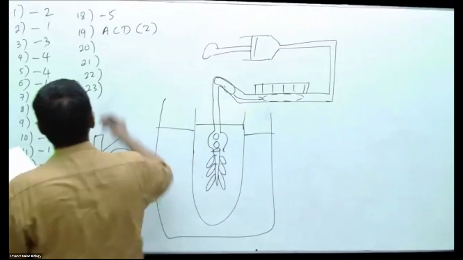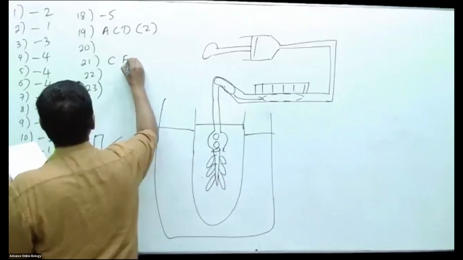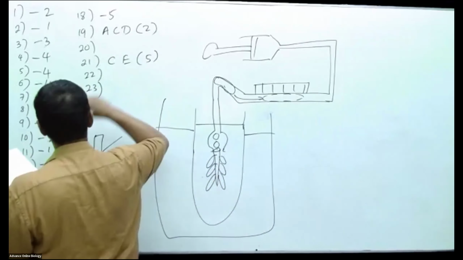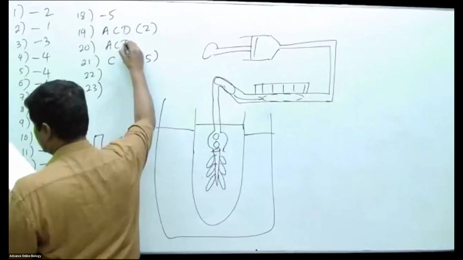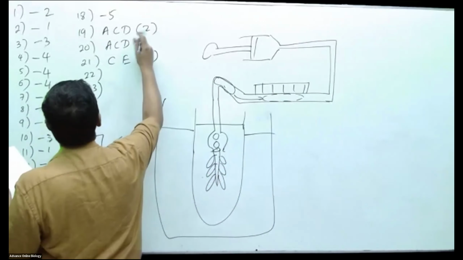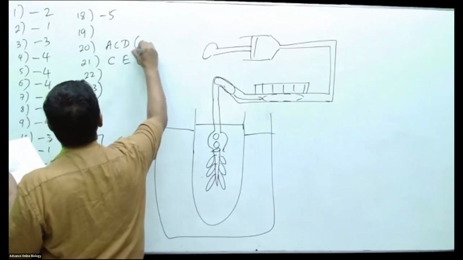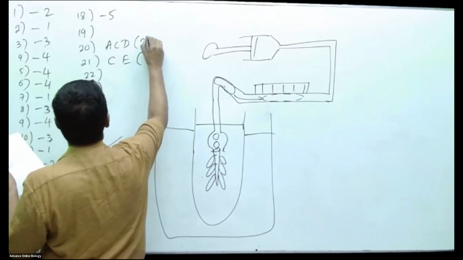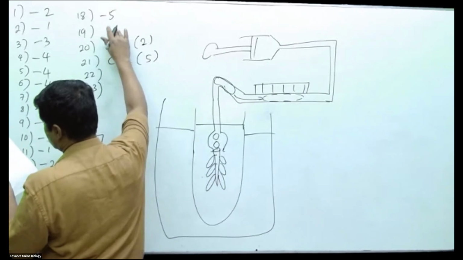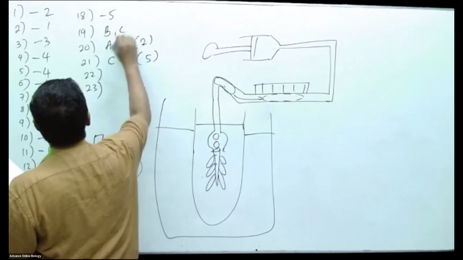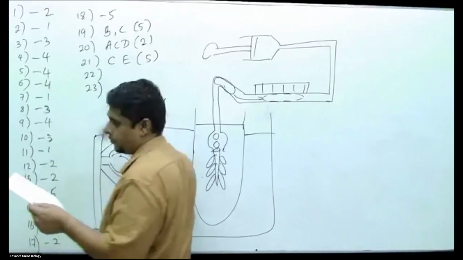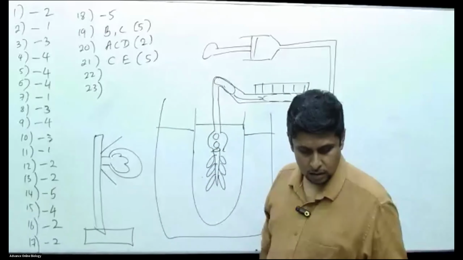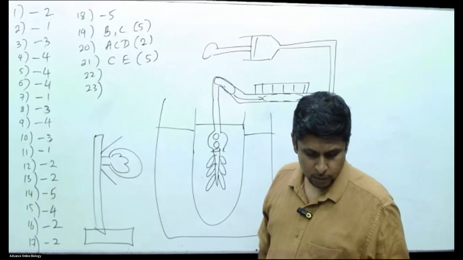Question number 21, C and E, that is 5. For question 20, what is the answer? I have taken A, C, D for 20. So A, C, D is number 2. For the 19th question, I took B and C. B and C, so that is 5 once again. Sorry about that. Error in marking.